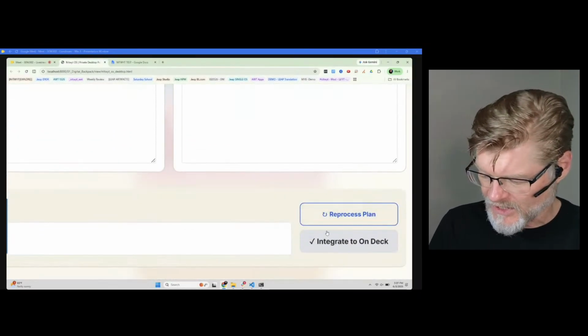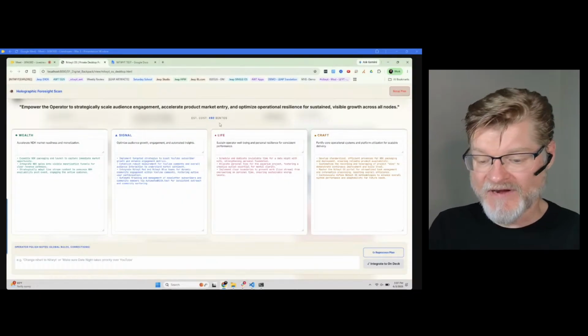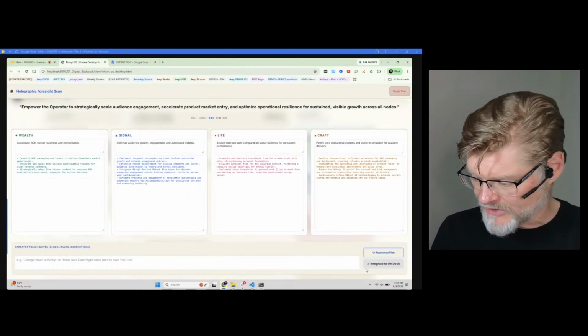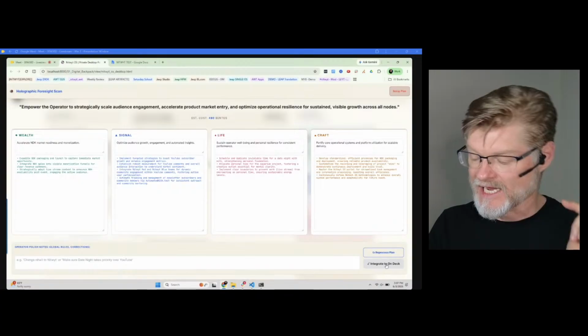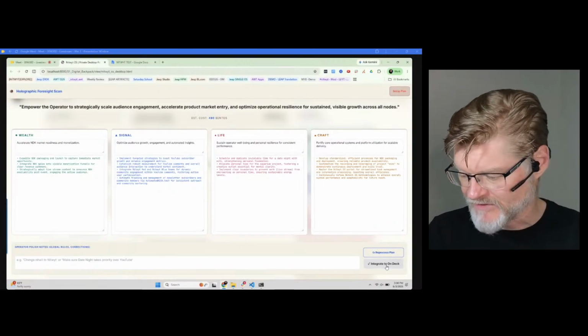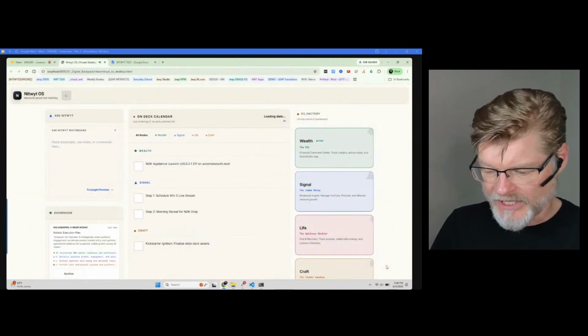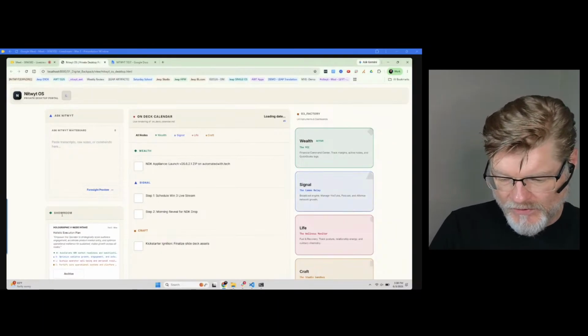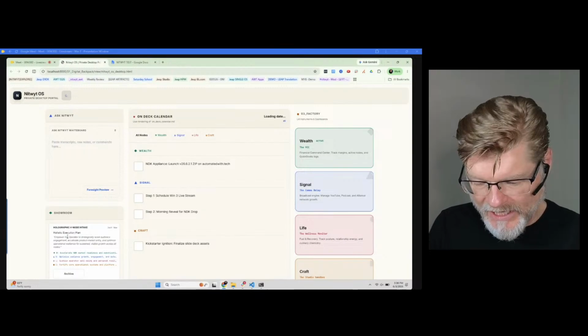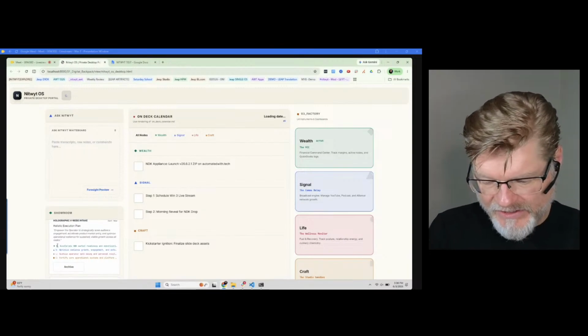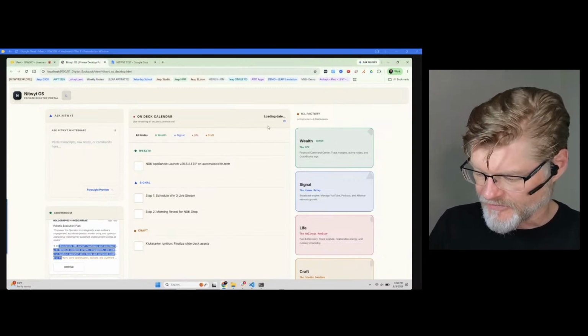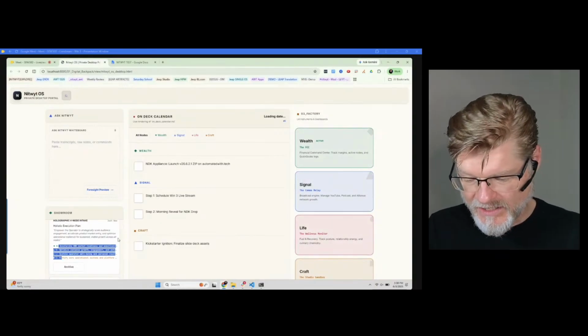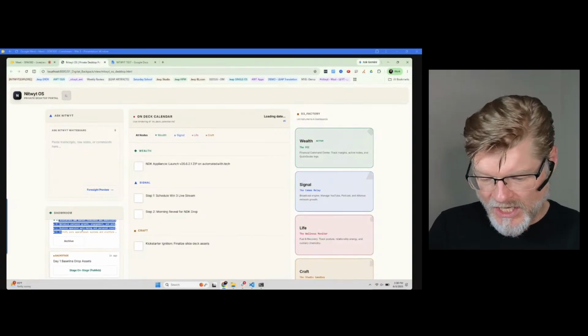So now I zoom back out. If I like this, I would be able to integrate it to the on deck, which would be my calendar. Again, I have no idea what's about to happen here because it's the first time I've done it. In theory, what should have happened is, oh, look at that. So now we have it in our showroom. There's our 4-node plan. So I've got everything in there. There's the different nodes. It's color coded for the different nodes. That's also very nice that it's doing that. I love the design, good touch.